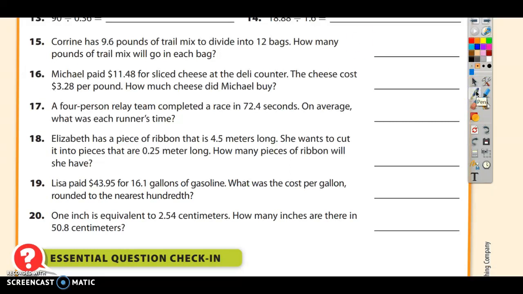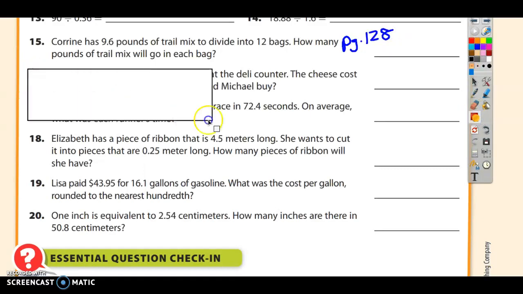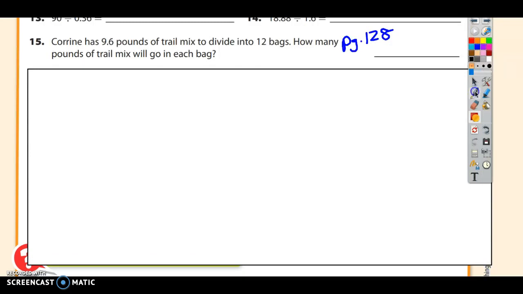This is page 128, and this video will be the word problems from the bottom of the page. We'll get through as many as we can in about 12 minutes.